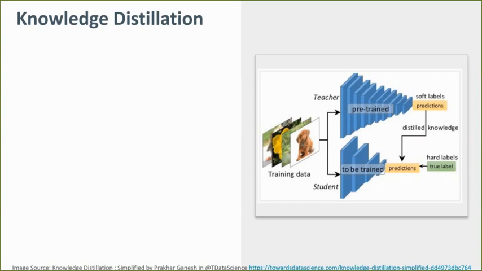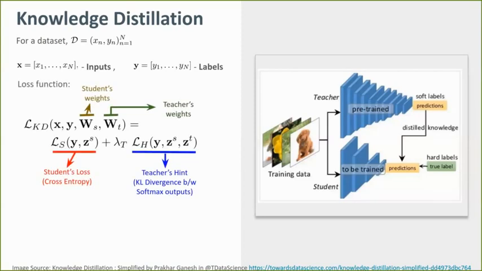Consider a dataset D with inputs and corresponding labels pair X and Y respectively. As we see in the figure, the teacher network is a deeper pre-trained model and the student network is to be trained with the dataset D. We use the loss function LKD shown on the slide to train the student network. The loss function consists of a task-specific loss for student, which in our case is a cross-entropy loss for a classification task. The second term of the equation represents the hint from the teacher.